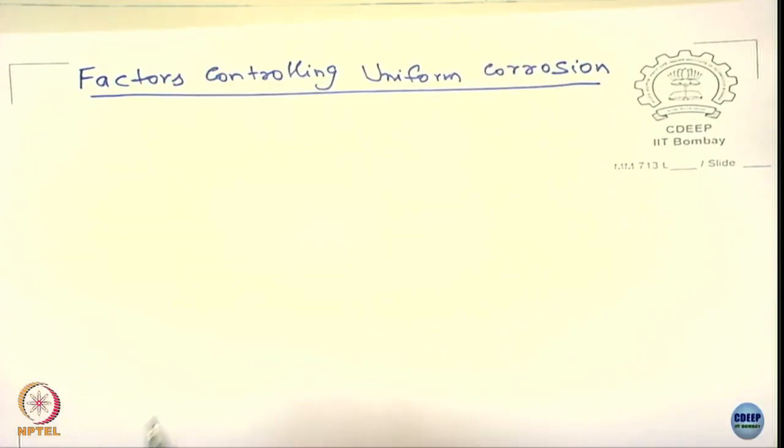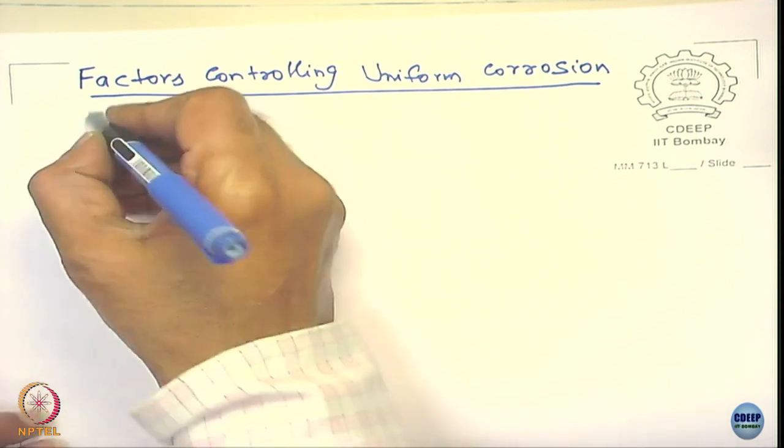Now when you talk about uniform corrosion, we have seen what it is. Then we have to look at what are the factors that control the uniform corrosion. First and foremost is the nature of the environment.